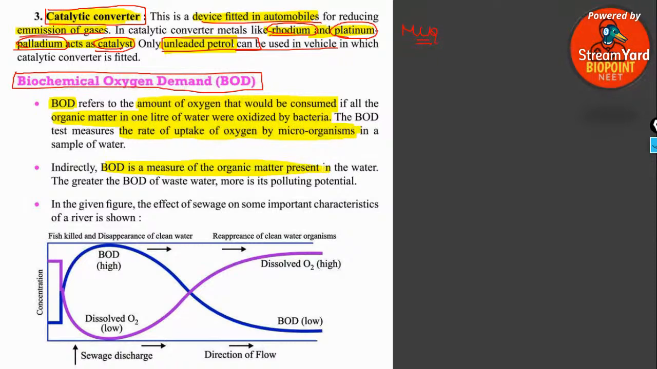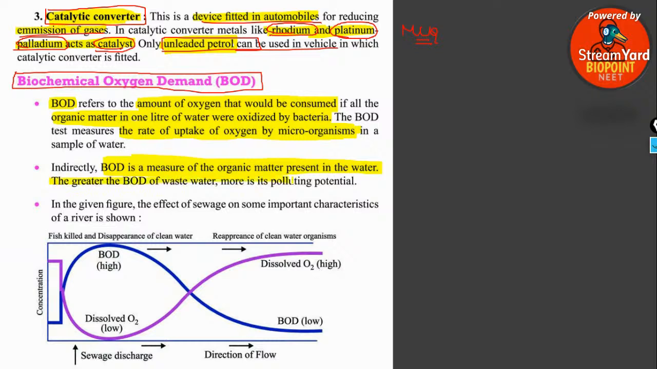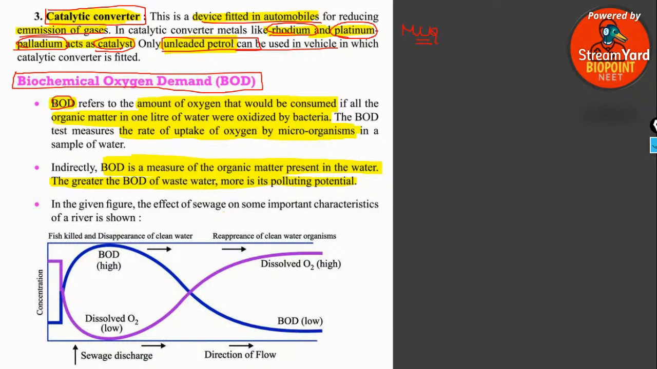So BOD is a measure of organic matter present in water. This is a previous year AIIMS MCQ question: BOD is a measure of organic matter present in the water, or how much pollution. The more the BOD, the more the pollution of the water. So greater the BOD, greater is the pollution of the water body. Next, the effect of some important characteristics of a river is shown. But before that, once again, what is BOD?